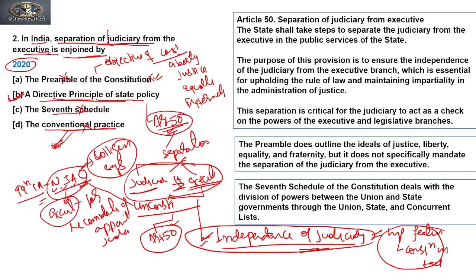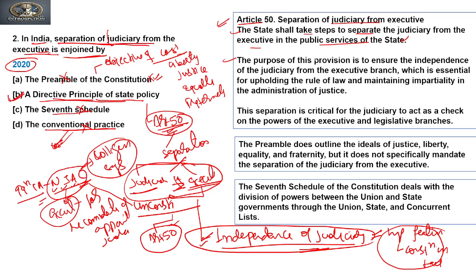Is it clear? Now let's see Article 50 of the Constitution. Article 50 talks about separation of the judiciary from the executive. The state shall take steps to separate the judiciary from the executive in the public services of the state.